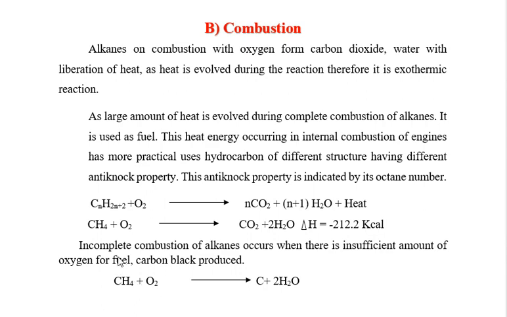Now, incomplete combustion of alkanes occurs when there is an insufficient amount of oxygen, and carbon black is produced. In complete combustion of an alkane, which has the general formula CnH2n+2, the products are carbon dioxide plus H2O. n stands for the number of moles; it depends on how many carbons and hydrogens your starting material contains. It occurs with evolution of heat, that is, it is an exothermic reaction.